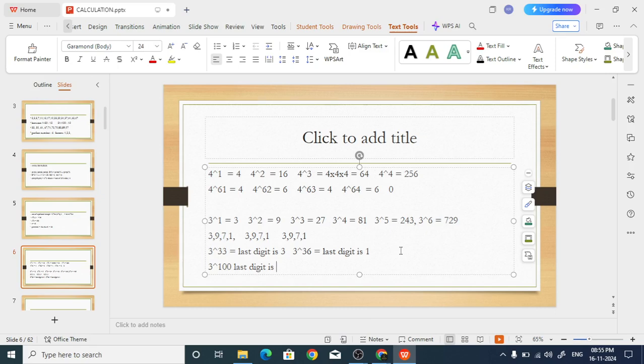3 power 36, we said the last digit is 1. Why did we say so? Because 36 is divisible by 4 and the remainder is 0. So 100 also is divisible by 4, remainder is 0. So what would be the last digit? 1. Finished.